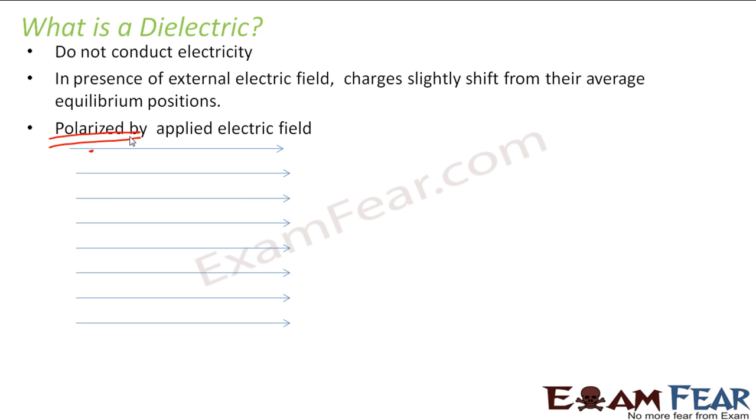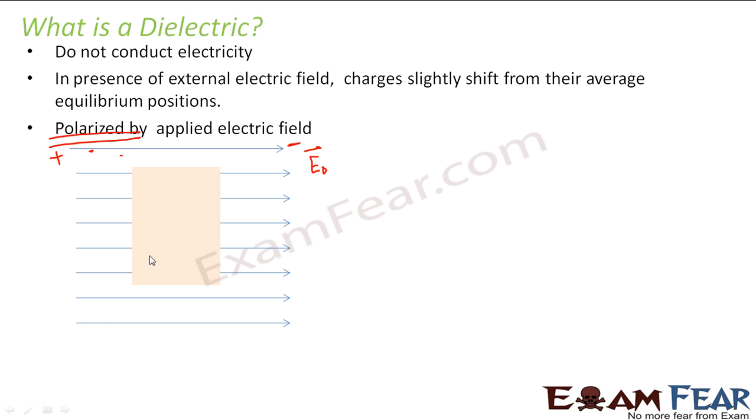So how does it happen? Let us first look at the case of a conductor, because then it will be easy for you to understand this, since you have already understood the scenario for a conductor. Let us suppose this object is a conductor and this is my external electric field E0. This external electric field is from positive towards negative.